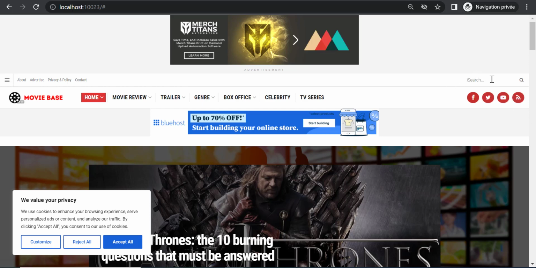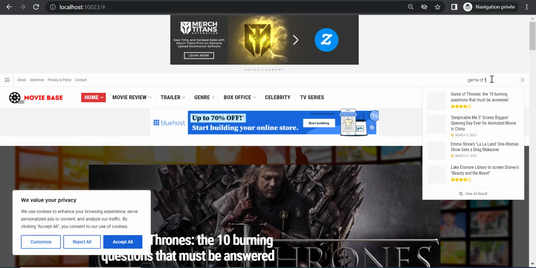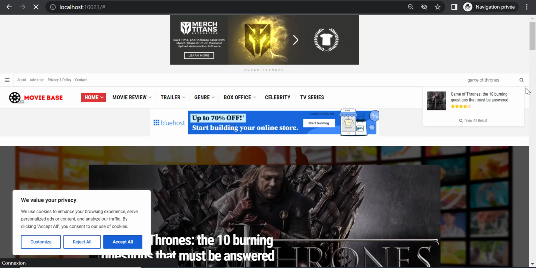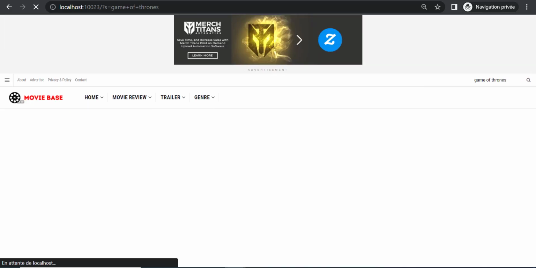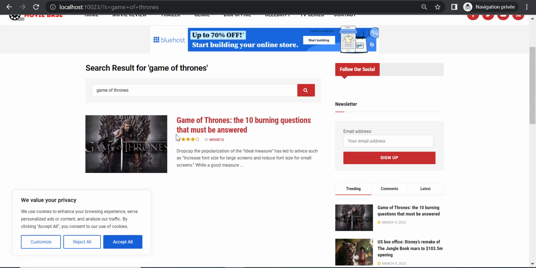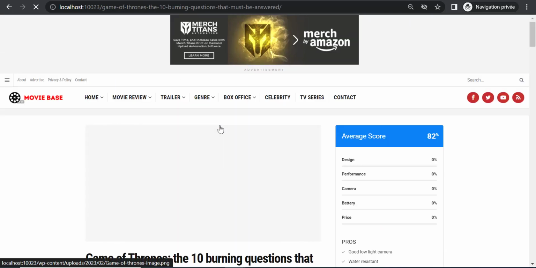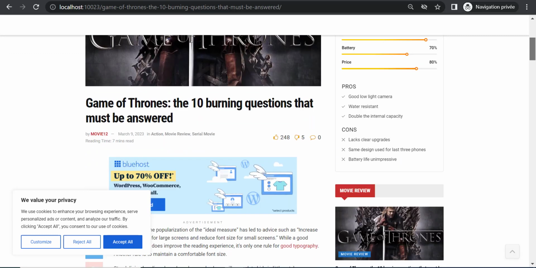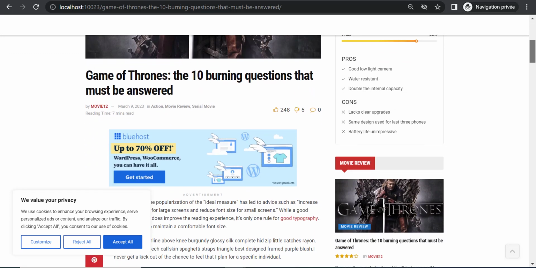So for example, let's say that they want to search about Game of Thrones. They can search for it. You can come in here, search for Game of Thrones. And if we have a blog about Game of Thrones, it will be returned to them and they can actually see it. So here we only have one result. And so if they click in here, they will get inside this article of ours that is about Game of Thrones. Inside the article, you can see some ads as well. You can also see some interesting features, which is ads are integrated inside the article.